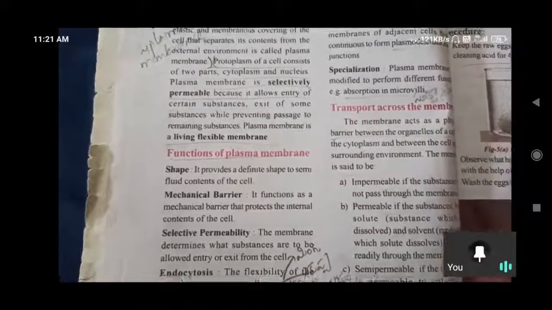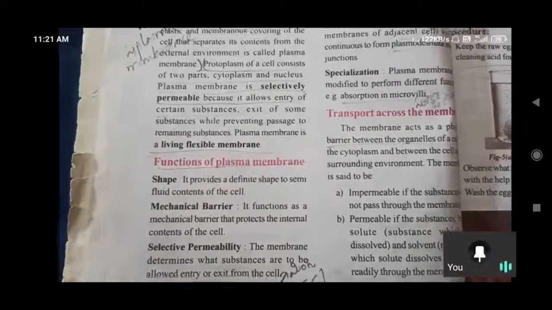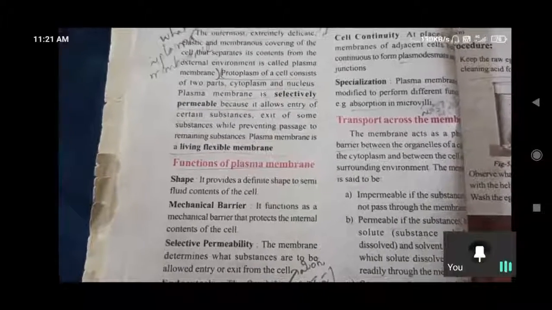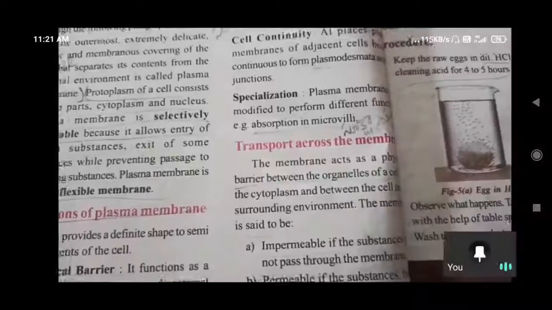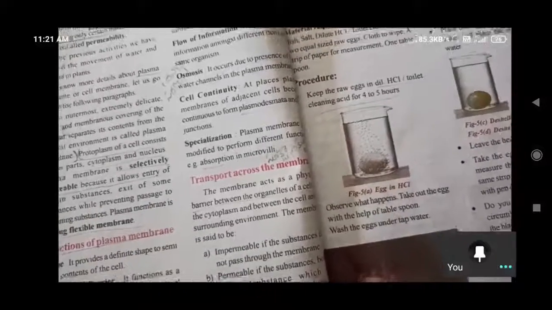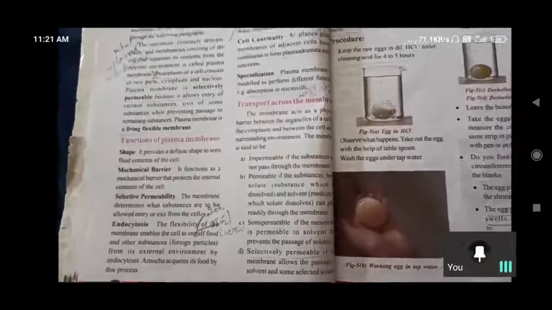So like that, the plasma membrane is selectively permeable, and only selects substances and sends them through, preventing passage to the remaining substances. So that's why we are calling the plasma membrane a living flexible membrane, which allows certain substances selectively. What is actually the definition of the plasma membrane? In the first lesson also we discussed, it is the outermost layer of the cell.